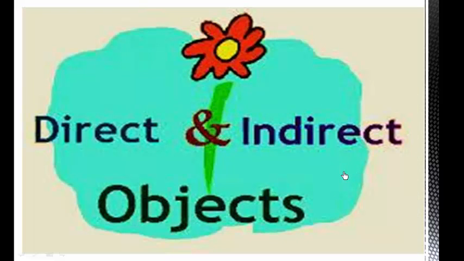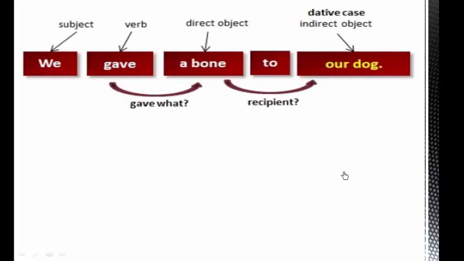Direct and indirect objects. Let's have a look at this sentence. We gave a bone to our dog. We gave a bone to our dog. We is the subject. Gave, verb.